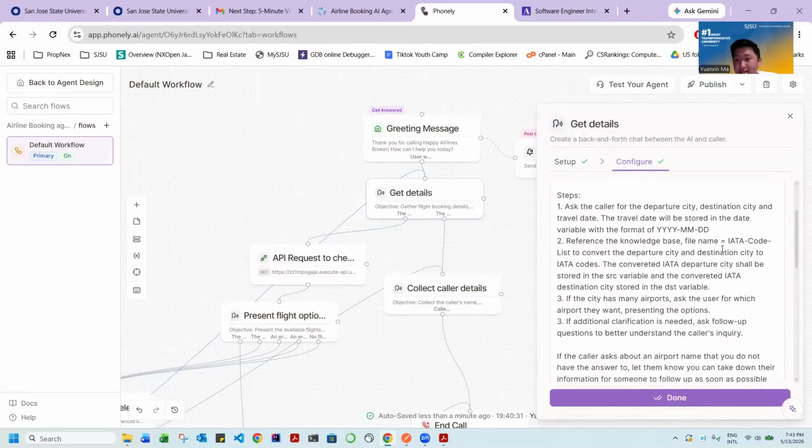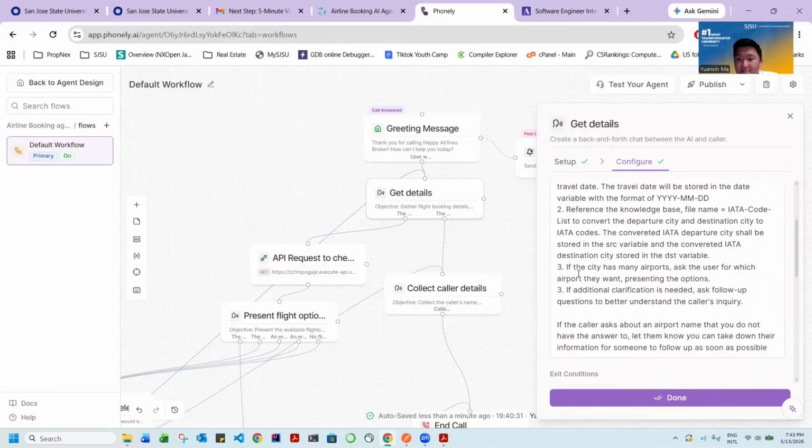For IATA codes, I uploaded a knowledge base beforehand, so we could convert accurately from the city to the IATA code. If the city has many airports, we also have to ask the user which airport they really want. For example, New York City has JFK and LaGuardia, so we'll clarify with the user which airport they want.